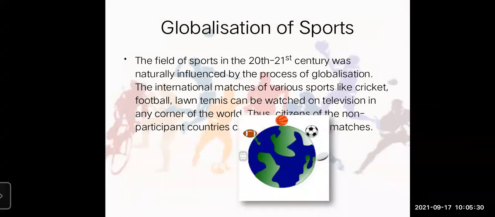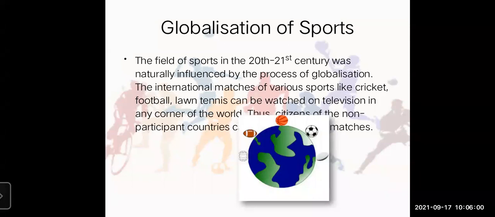Next one, globalization of sports. Yes, students, you all might have heard about and you all have studied also what is globalization, isn't it? That is the business or any kind of give and take relation at a worldwide level. Like one country can go and do business in another country, like that.